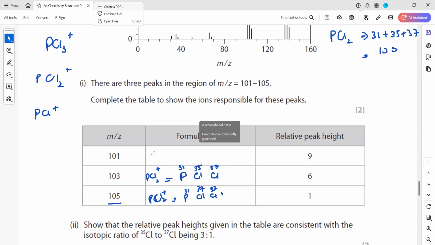And this might be PCl2 also, but the phosphorus will be 31 and both chlorines will be 35. So you can write all of them as PCl2, but you have to specify the mass, because we need the mass. All of them are PCl2, but a more appropriate way is to mention the mass of each of them. Is it clear?